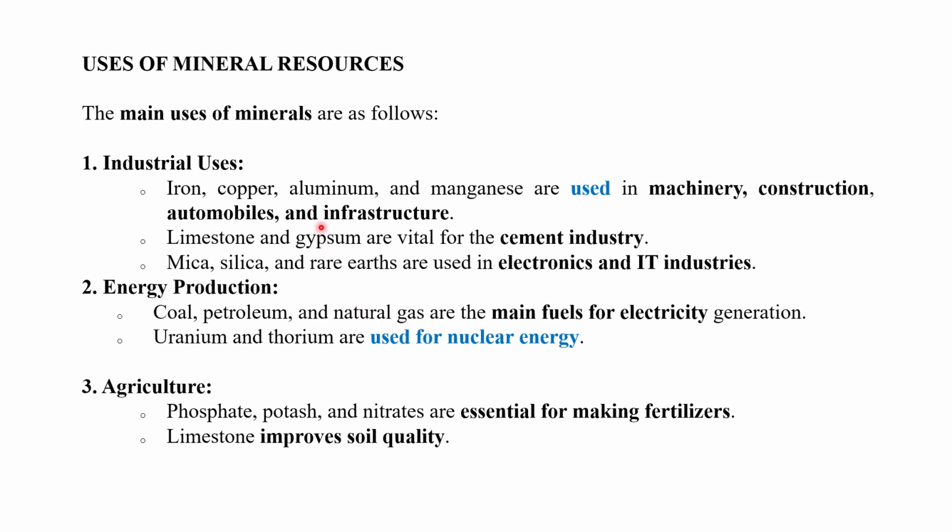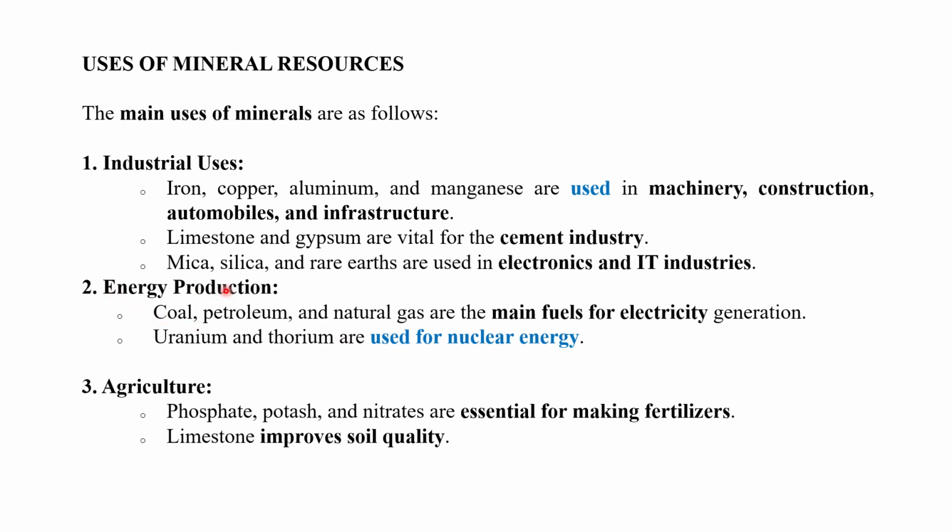Next, we can see what the uses of mineral resources are. First, the industrial usage. Iron, copper, aluminium, and manganese are used in machinery, construction, automobiles, and infrastructure. Whereas limestone and gypsum are used in the cement industry for cement manufacturing. Mica, silica, and rare earths are used in electronics and IT industries.